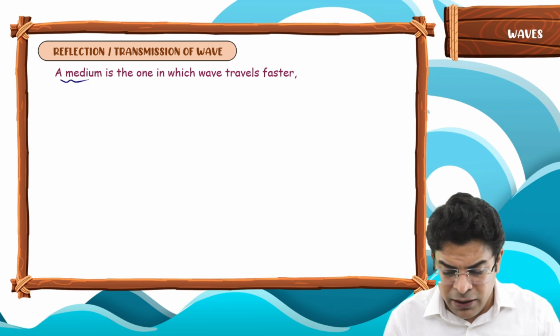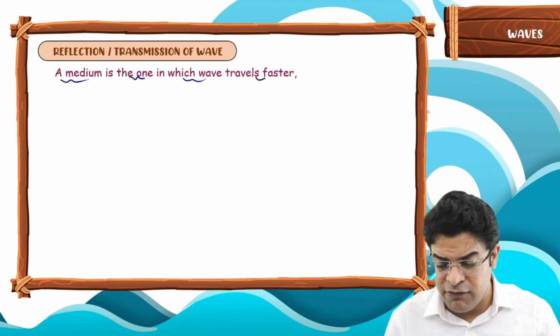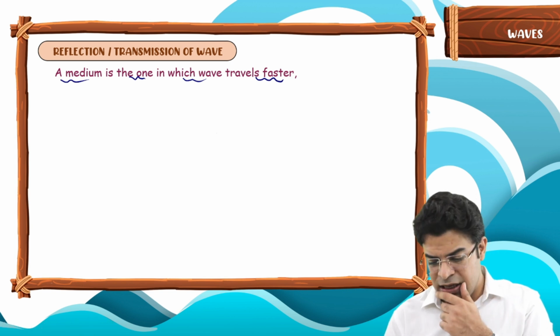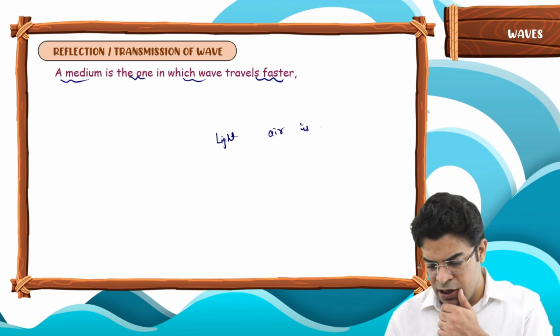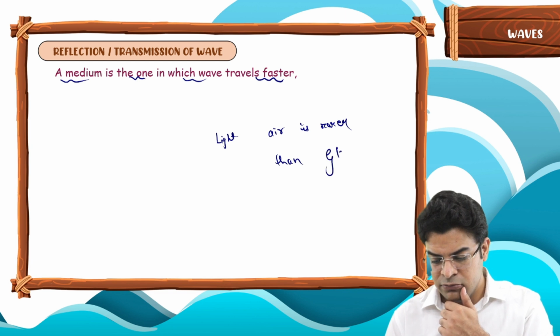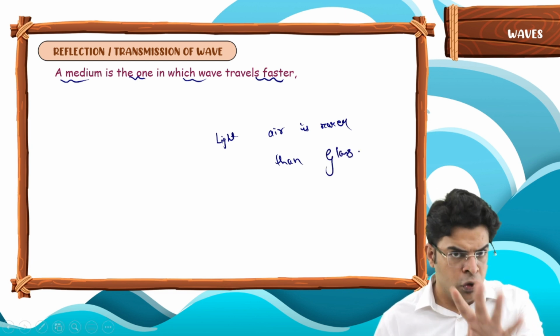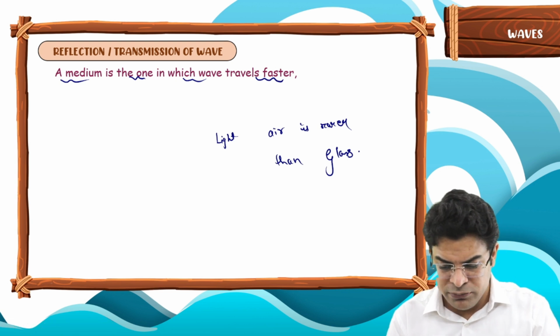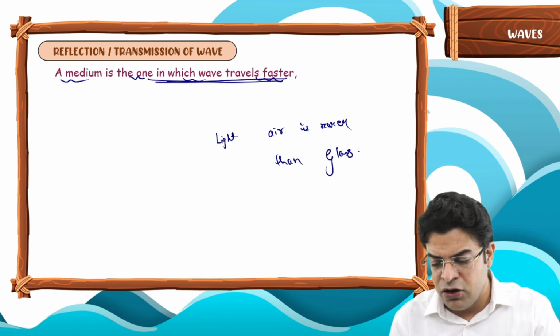A medium in which the wave travels faster is called the rarer medium, and the other the denser medium. For light, air is rarer than glass. In a rarer medium, does light travel faster or slower?